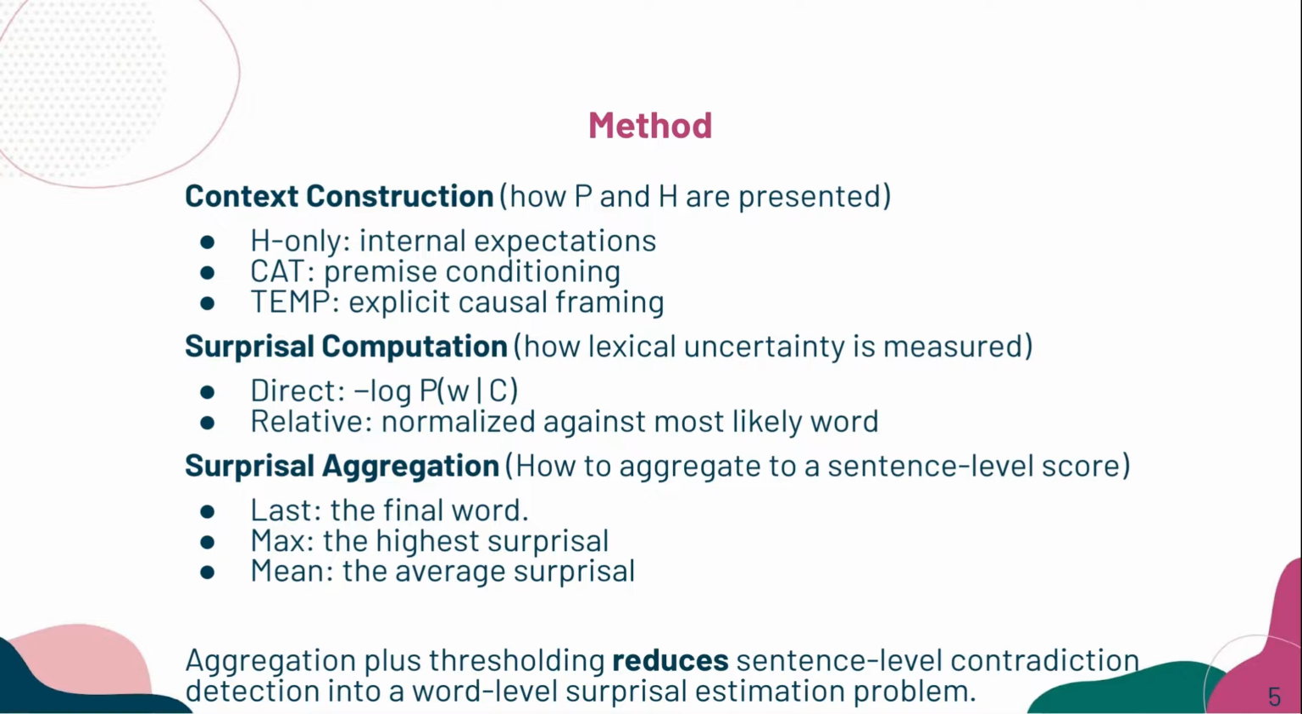Since a hypothesis has multiple content words, we test three simple strategies. Last, which uses the surprisal of the final word. Max, which takes the highest surprisal in the sentence. And finally, mean, which averages surprisal across content words. Through these three ways, we aim to carefully test how robust the relationship between surprisal and contradiction really is.